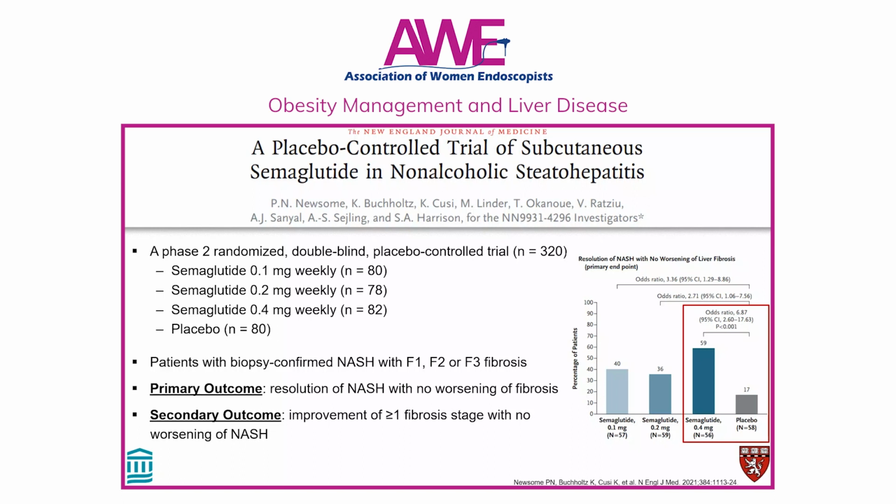What the study showed was that semaglutide 0.4 milligram was superior to placebo at inducing NASH resolution with no worsening of fibrosis, 59% versus 17% respectively. However, there's no difference in the rate of improvement in fibrosis between the semaglutide groups and placebo group.